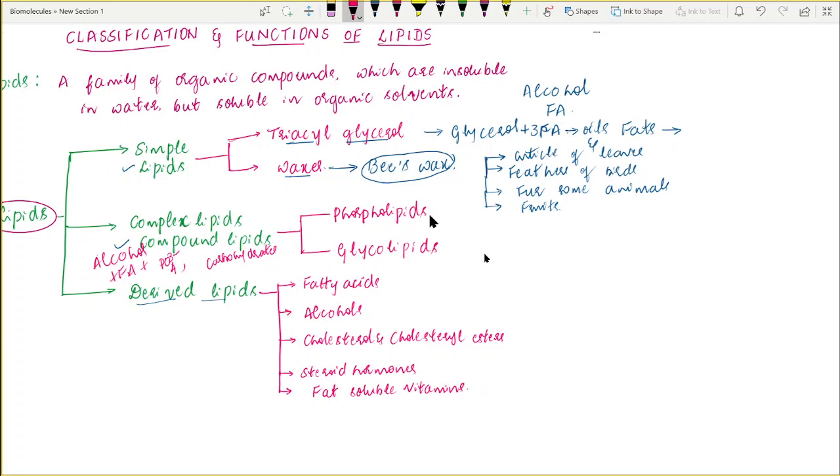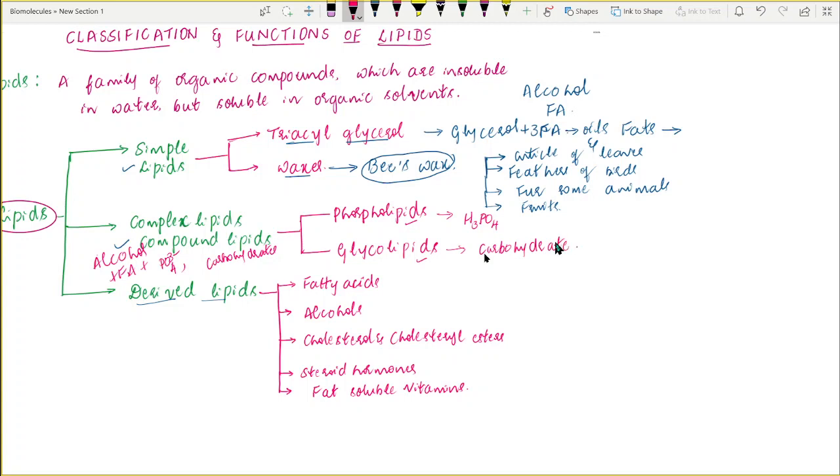The most common types of complex lipids are phospholipids and glycolipids. Phospholipids, as their name indicates, along with an alcohol and fatty acids, yield phosphoric acid. Glycolipids, along with the fatty acids and an alcohol, yield some carbohydrate moiety, and that's why we call them glycolipids.